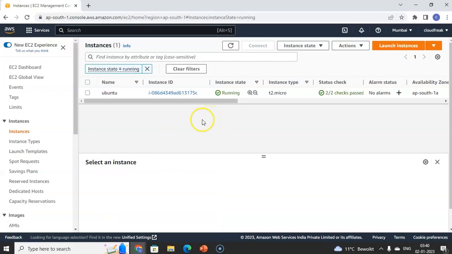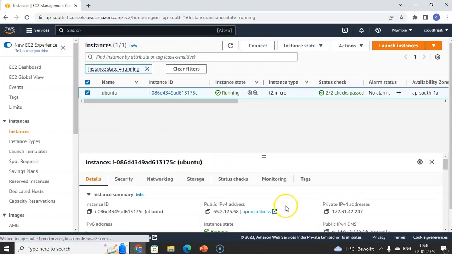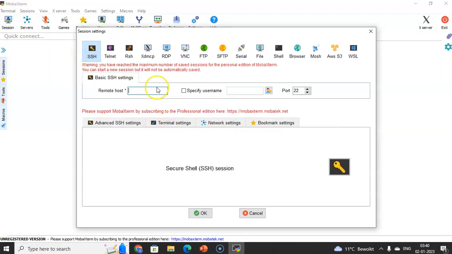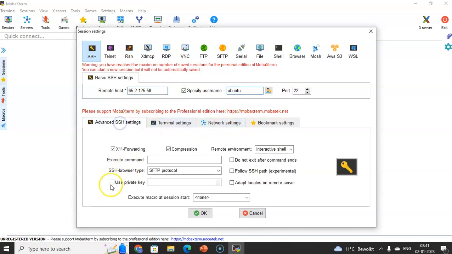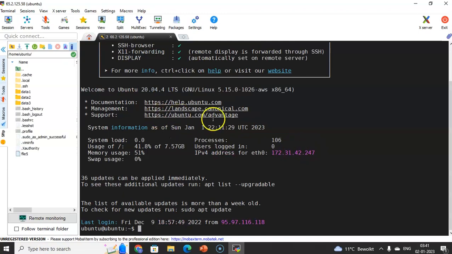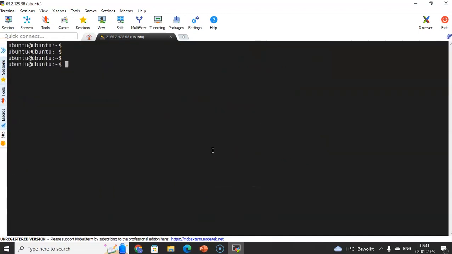I'm connected to this AWS console, and this is an Ubuntu machine which I created. Just select this and copy the IP address and go to MobaXterm, click on session, SSH, give the IP address, and the username is by default ubuntu, and under advanced SSH settings, select the private key, select the key and click OK. So now I'm connected to this Linux machine as the ubuntu user.